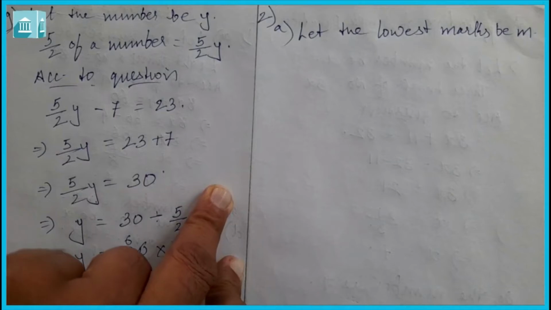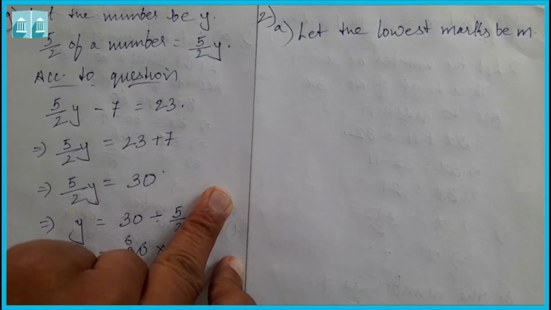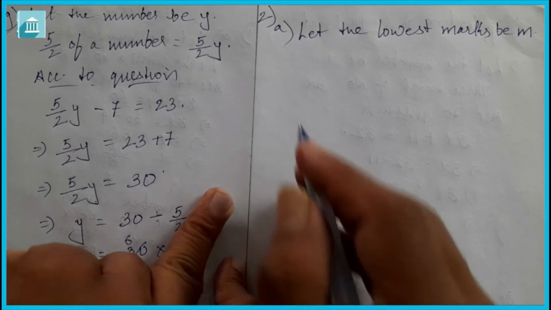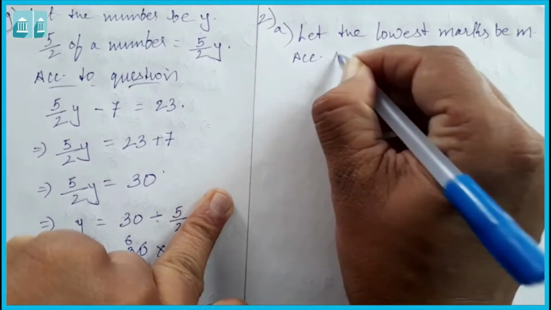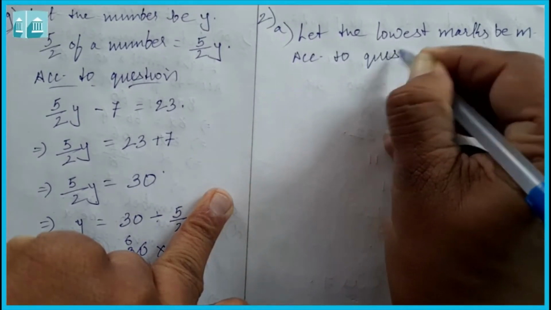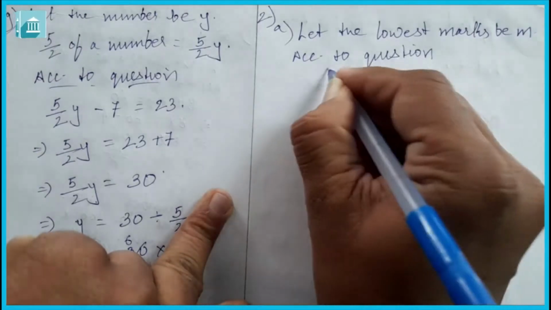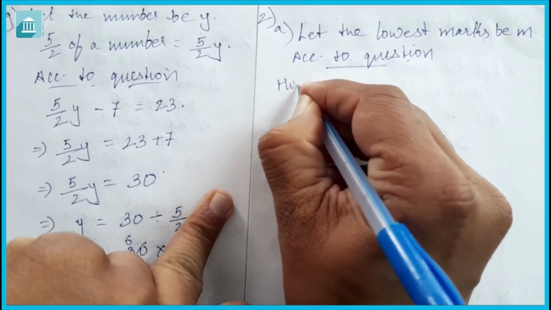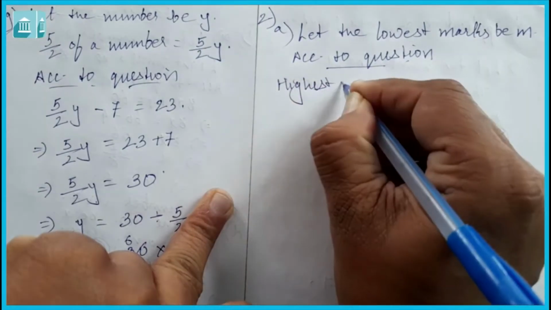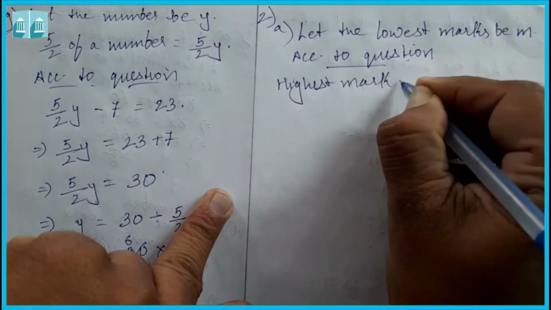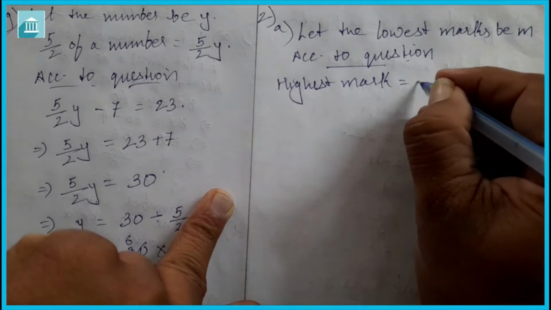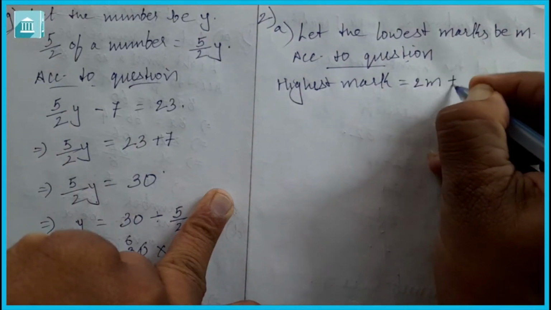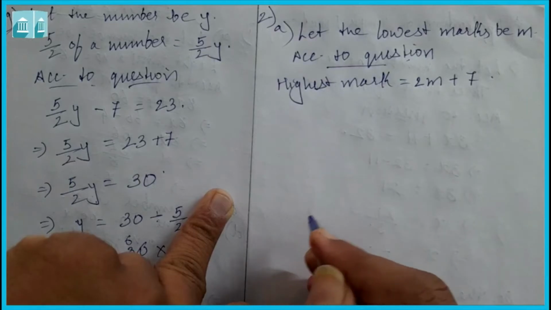Now according to the question, highest marks is equal to twice the lowest mark plus 7, that is 2m plus 7.